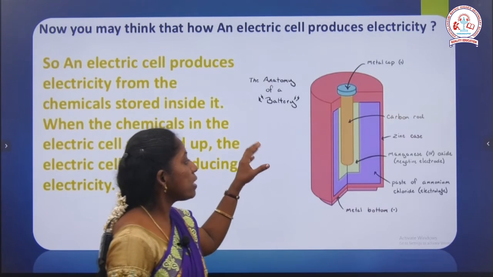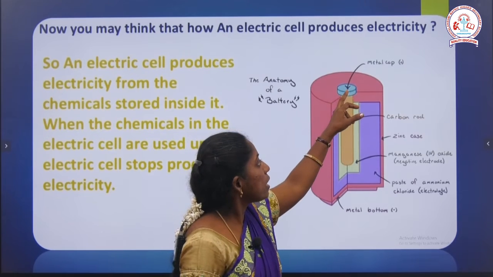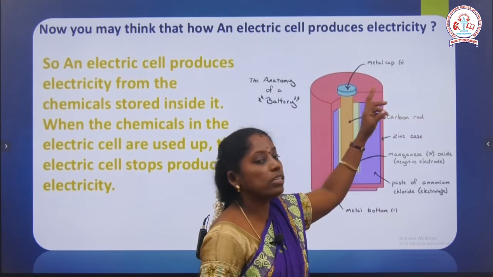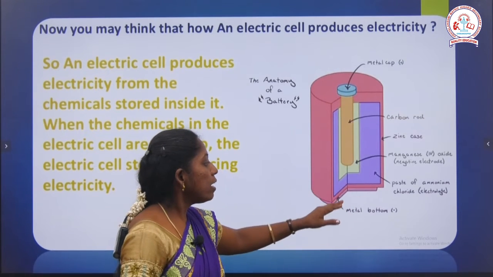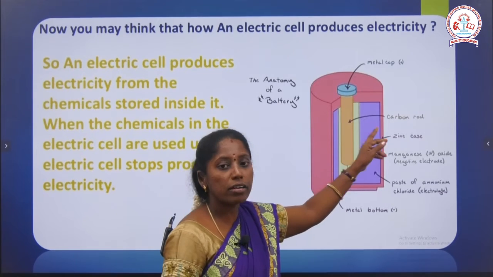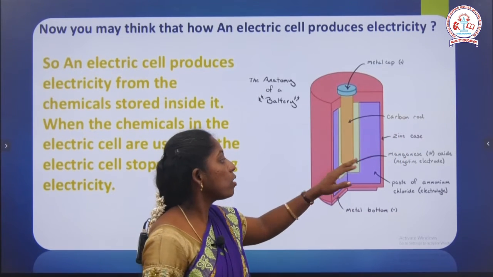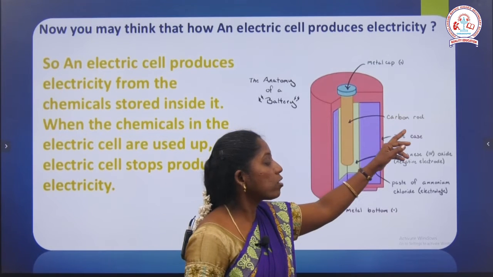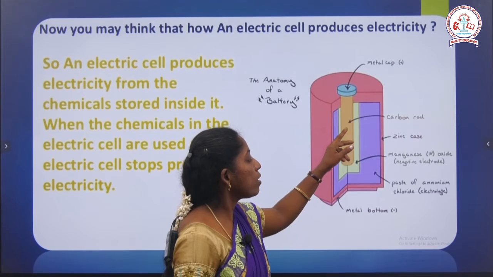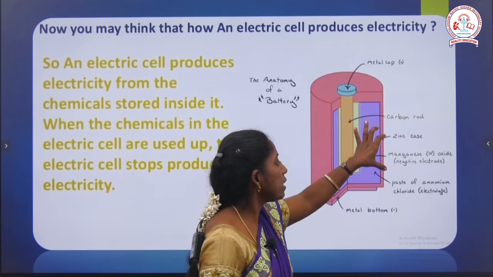Now we can go to the structure of the electric cell. First, the metal cap. As I already told, the metal cap acts as the positive terminal, that means plus. Then inside at the bottom there is a carbon rod. This carbon rod acts as the positive electrode. The positive electrode is called the anode. This carbon rod is kept in the zinc case.